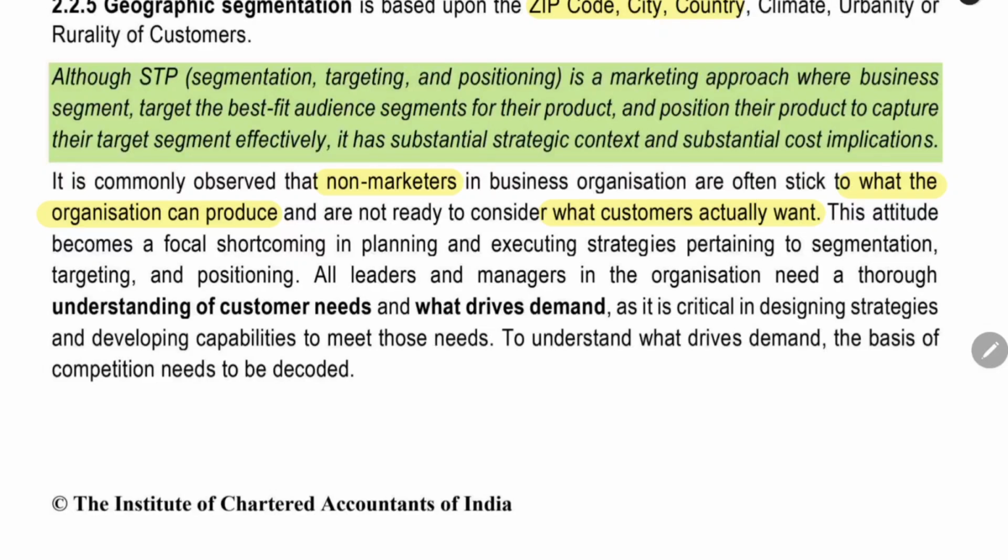Only then can we understand the need of the consumer and act according to that need, and then we'll have a lot of sales. When you act according to the customer, the customer will buy your product. That is the main thing.